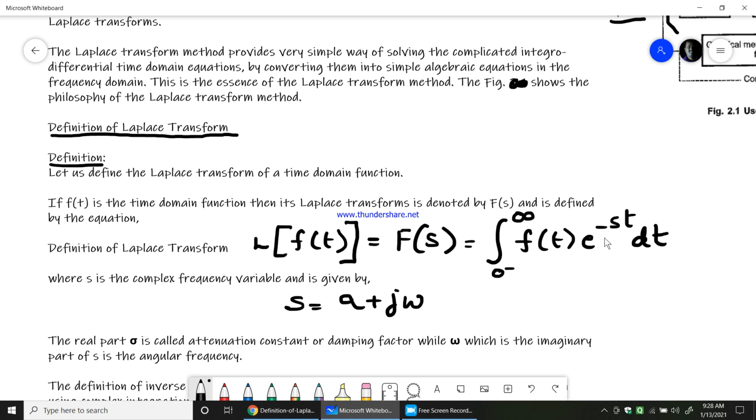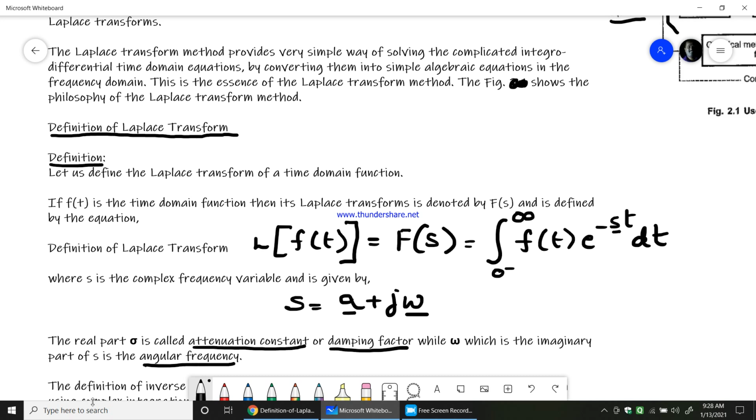Now what is that s that we have here? s is a complex frequency variable given by sigma plus j omega, where sigma is the real part and omega is the imaginary part. The real part sigma is called the attenuction constant, also called the damping factor, while omega is the imaginary part of s, which is an angular frequency. So we have a damping factor and also an imaginary angular frequency.